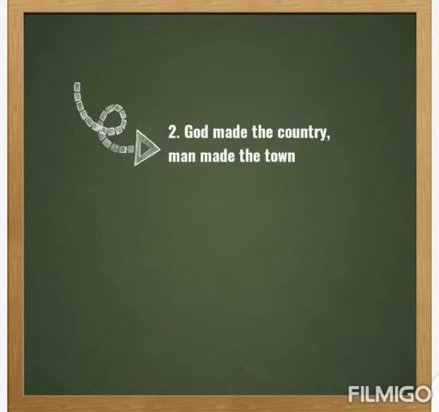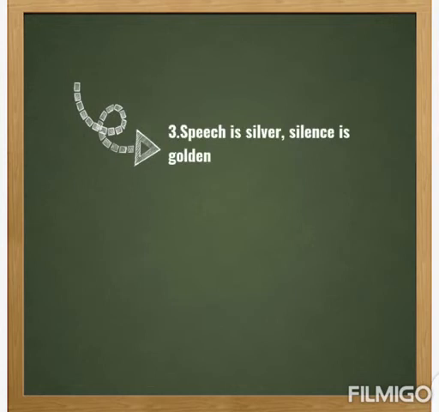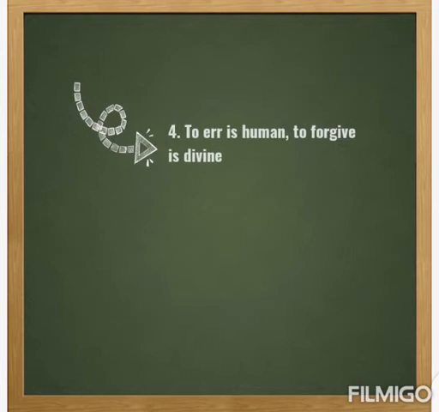God made the country, man made the town. Speech is silver, silence is golden. We will say one statement at first, then the next statement will be a contrasting idea to the first. To err is human, to forgive is divine. Those are examples of antithesis.